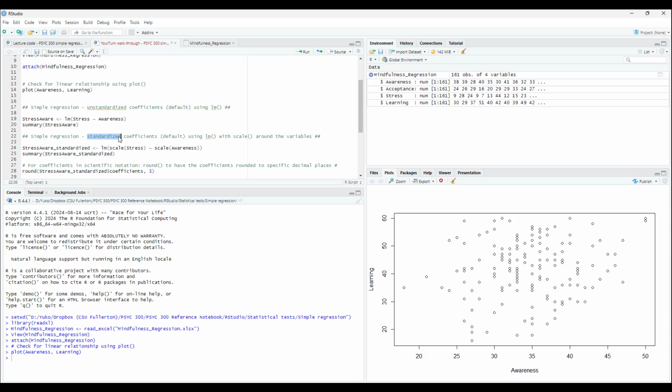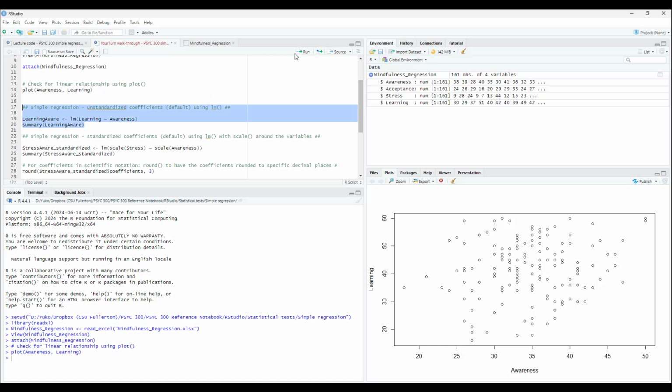And you were asked to obtain both unstandardized and standardized coefficients. And so let's do that. And so first of all, you want to run the unstandardized coefficients part. And so maybe if you wanted to use the same convention as before, optional, you might call the model learning aware or something like that. And then the dependent variable that is getting regressed on your independent variable would be learning. So you have replaced the dependent variable. And then you also want to make sure that the model is updated within your summary part of your code.